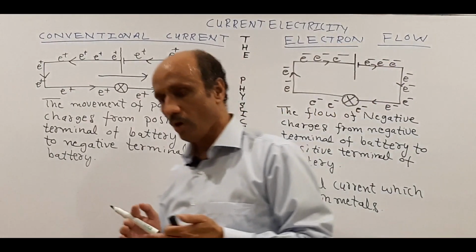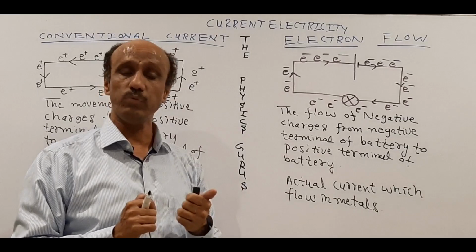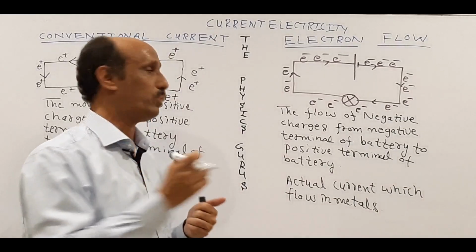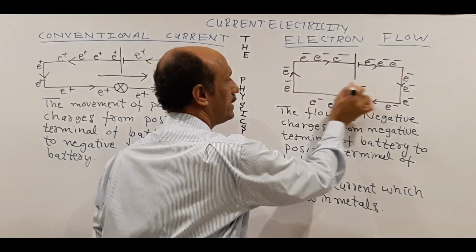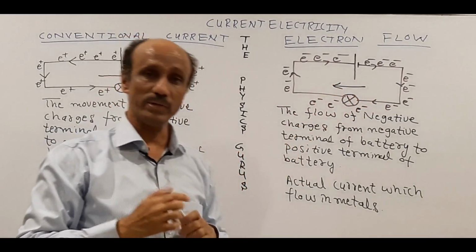And on the other side, if they say to mark the direction of the electron flow in the lamp, in the bulb, then what will you do? You will draw the arrow sign in this direction. These arrow signs are normally required in the question paper.